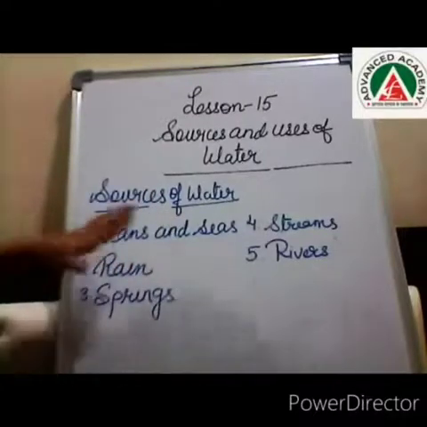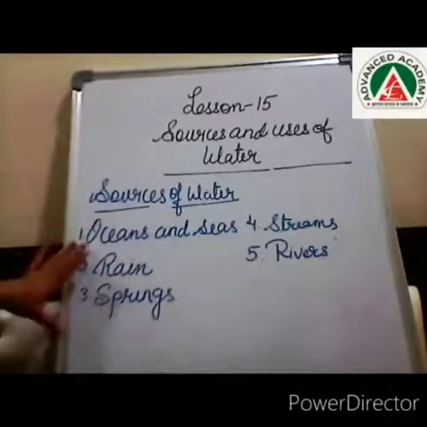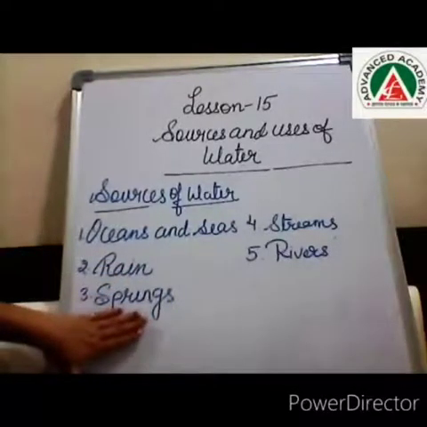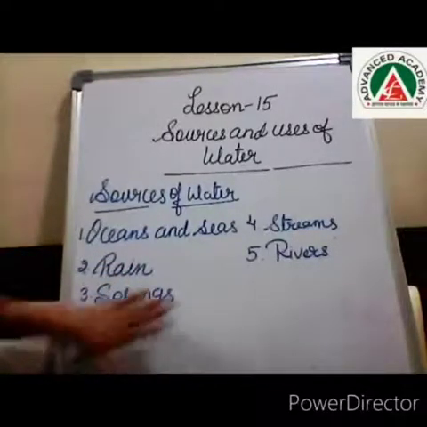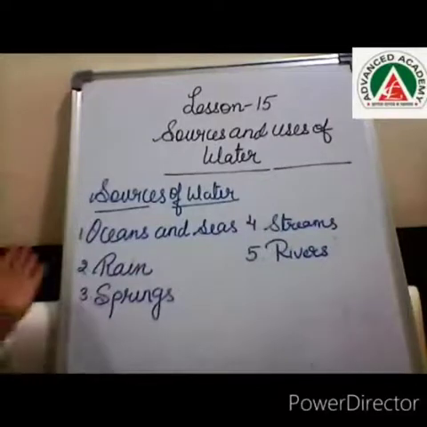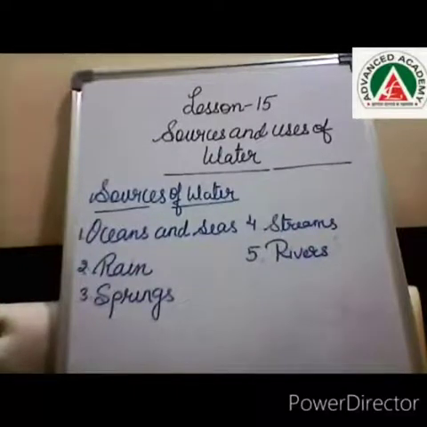As you all know, we get water from different sources. Oceans and seas, rains, springs. Springs का meaning होता है फुव्वारे. Streams and rivers, lakes, ponds. We get water from different sources. Now we have to understand which water is useful.